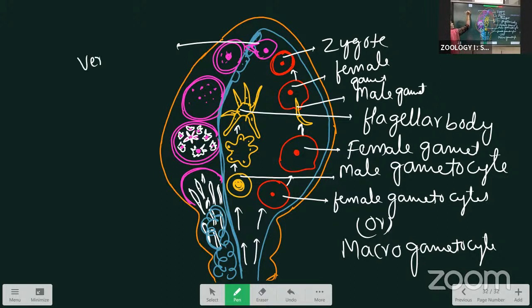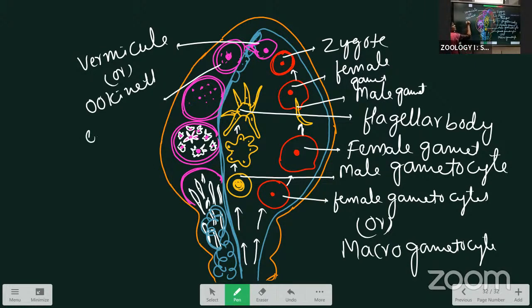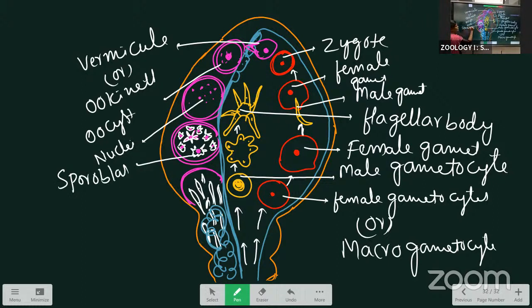Vermicule, also called ookinete. Next, this one is oocyst. Sporoblast. Sporocyst.